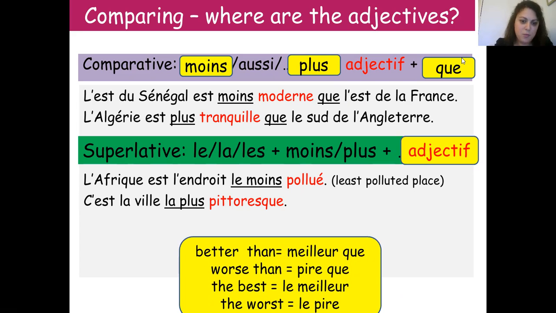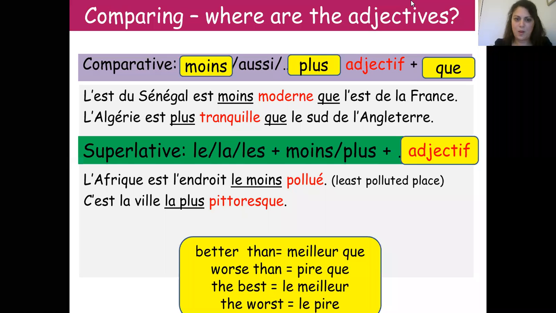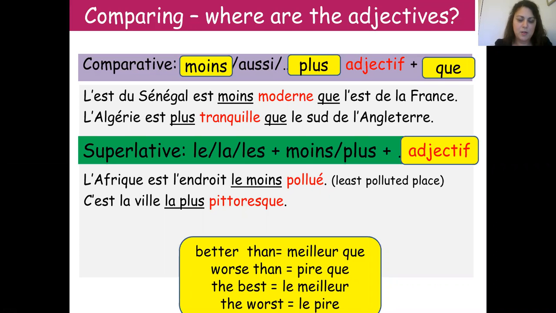Also, you have at the bottom a few irregulars. So better than means meilleur que. Worse than, pire que. The best is le meilleur. The worst is le pire. Okay, I'm going to give you a little time. So pause the video to write this in your book. Okay, so you have all these rules written in your book now, including the irregulars.